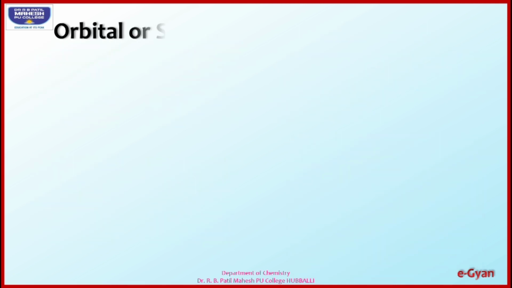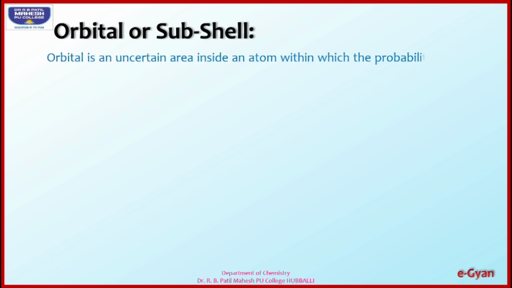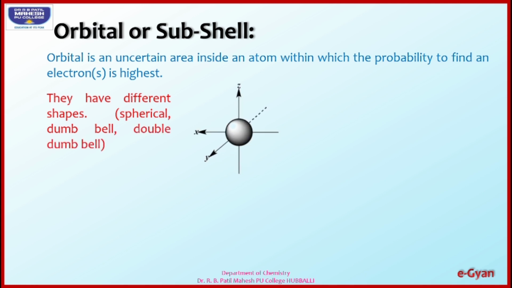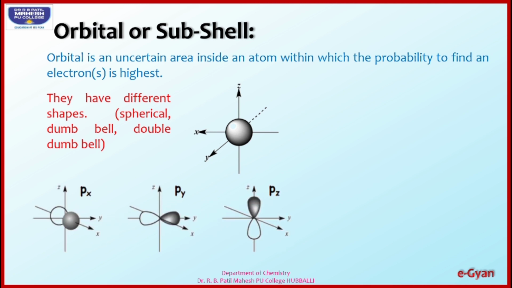We understand the definition of orbital or subcell. These orbitals are an uncertain area, meaning their position is not fixed, present inside the atom, within which the probability of finding the electron is maximum, and different orbitals or subcells have different shapes. S subcell has a spherical shape, P subcell has a dumbbell shape.